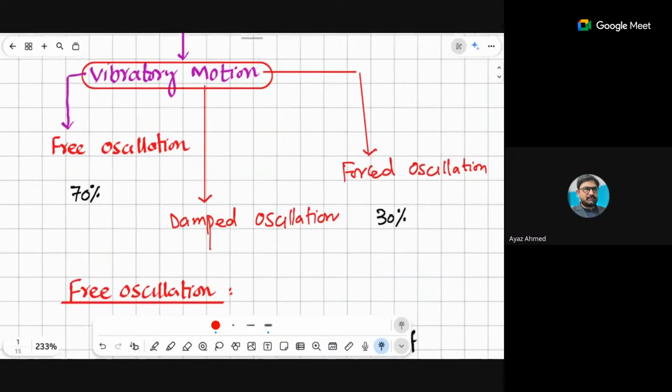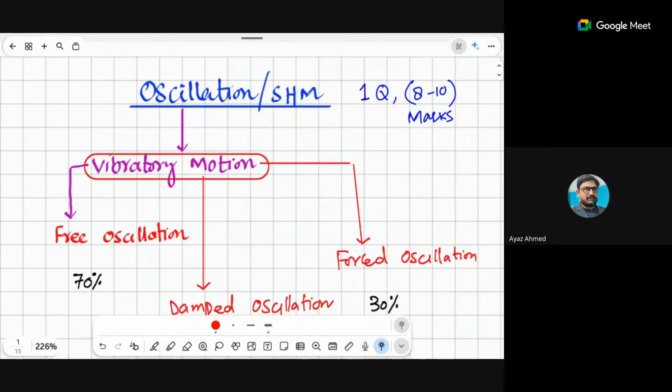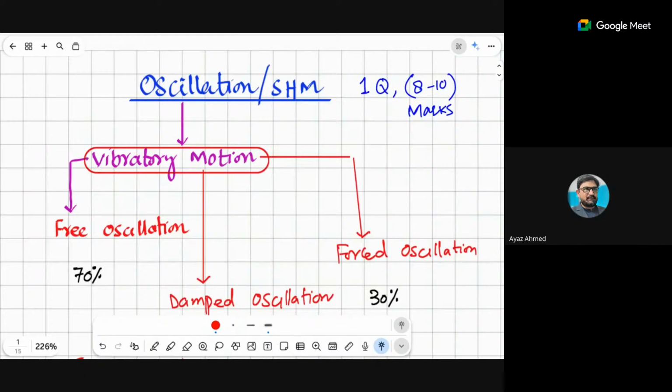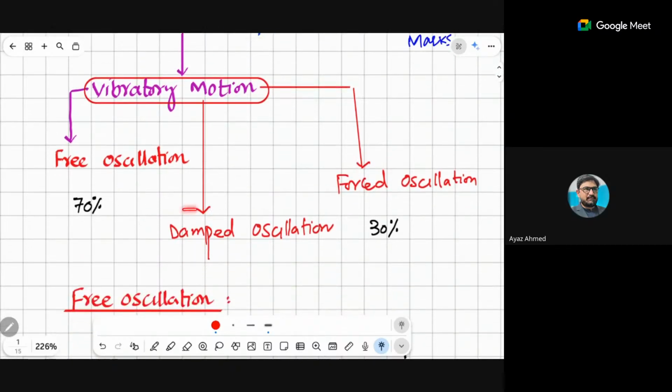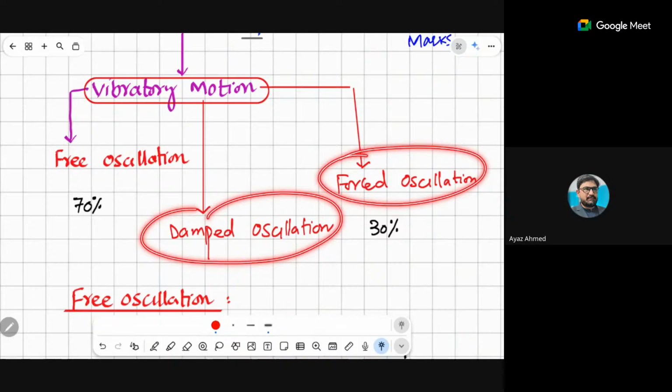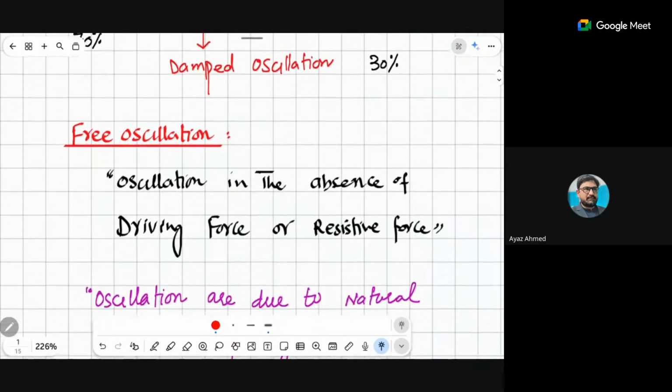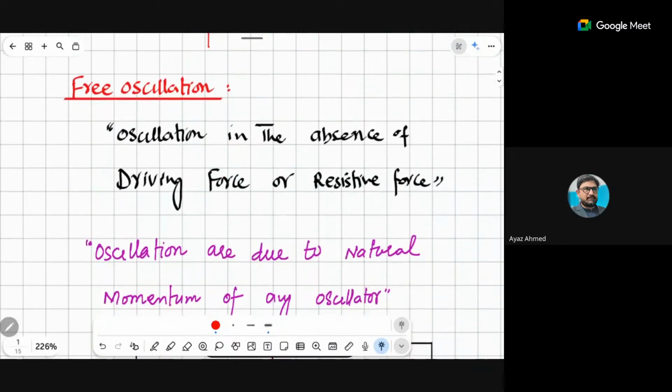So I was saying that basically oscillation and simple harmonic motion has three main classifications. The first one is the free oscillation, right? Almost 70% of questions are from this, and the remaining 30% are from damped oscillation and forced oscillation.